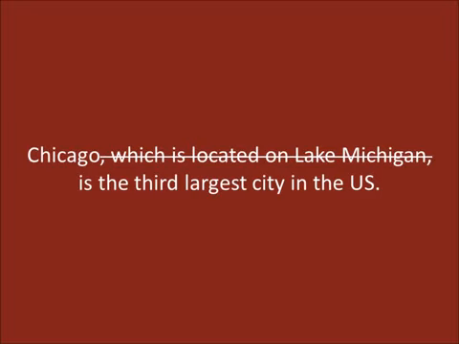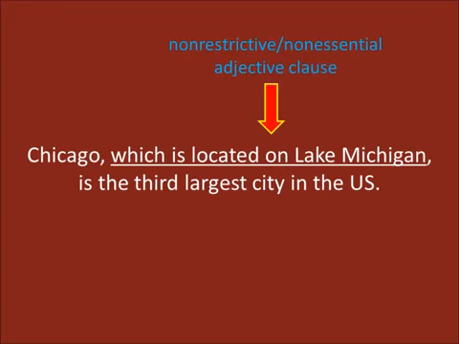That still makes sense and gives us useful information. So unlike our previous example, the sentence does not need this adjective clause in order to work. It just gives us extra information. This idea of extra information is very important. If we don't need the adjective clause in order for the sentence to make sense and give us useful information, then we call it a non-restrictive or non-essential adjective clause. This is because we don't need the clause, and it does not specify or identify what we are talking about. We don't ask, which Chicago? We already know what or who we are talking about.